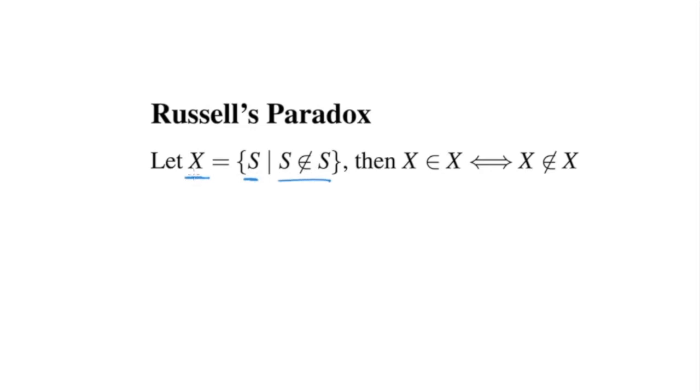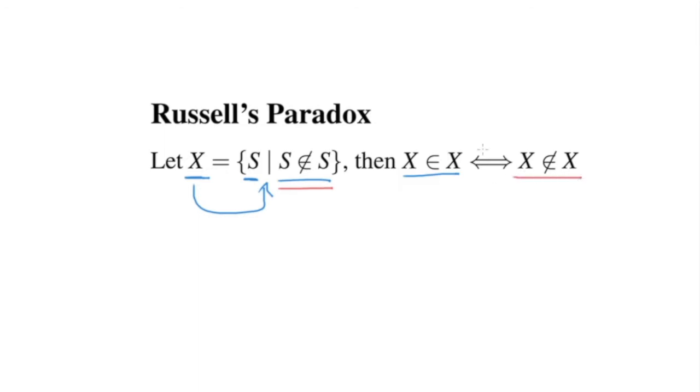Then we want to think, is X a member of itself, right? What is the condition on which X is contained within itself? Okay, so if X is in X, if X is in itself, then X has to meet the condition which is set here, right? So for X to be in this set, then it needs to not be in this set.